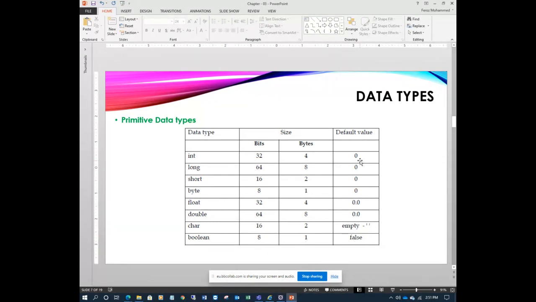I can ask in the examination, what is the default value of double? It should be 0.0. What is the default value of integer? 0. What is the default value of boolean? False. What is the default value of character? Empty. Right? So you should know these default values, which are useful in programming.